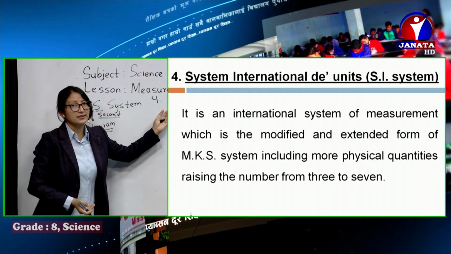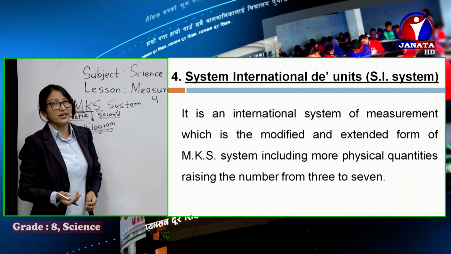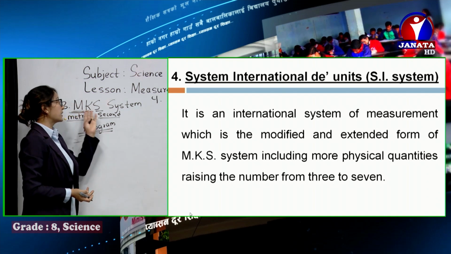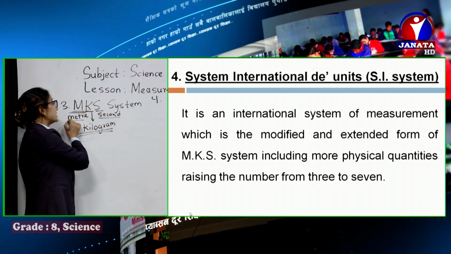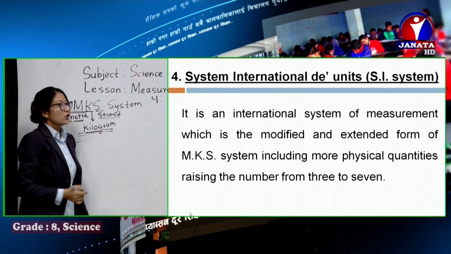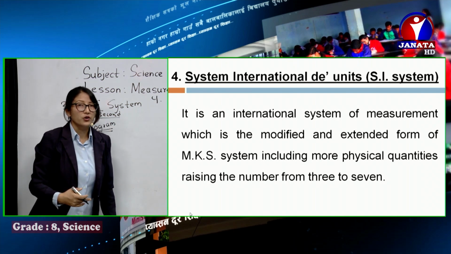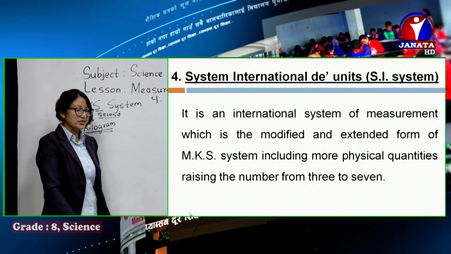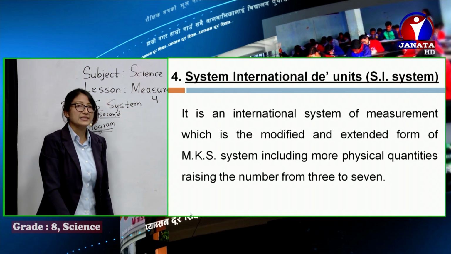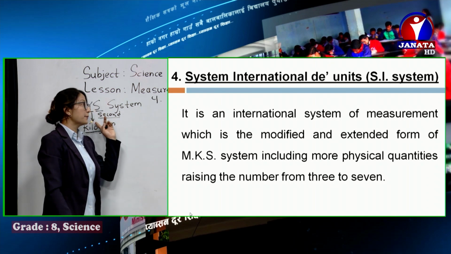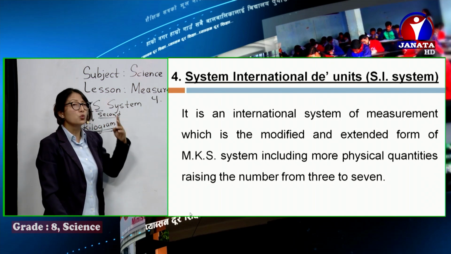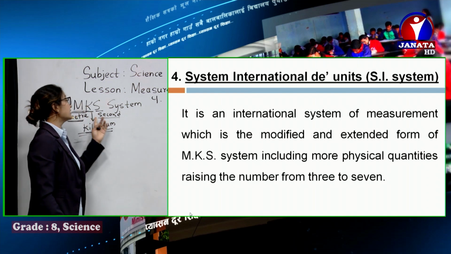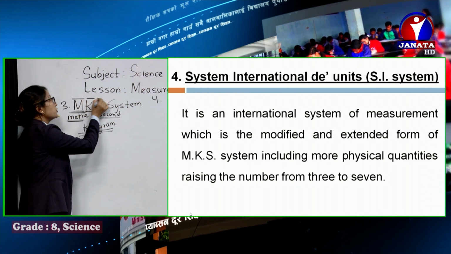It's the advanced, extended form of the MKS system. Along with length, mass, and time, 4 more quantities are added. It is the modified and extended form of the MKS system, including more physical quantities, raising the number from 3 to 7.